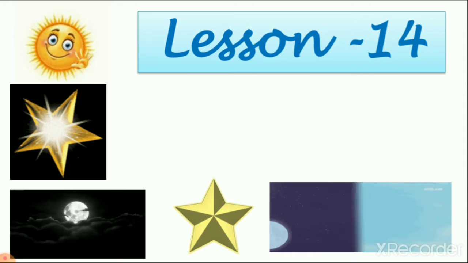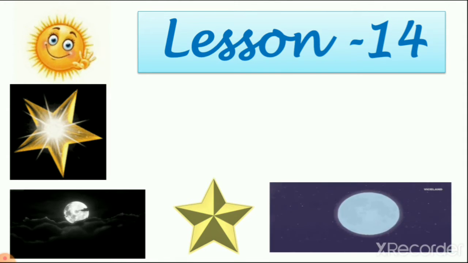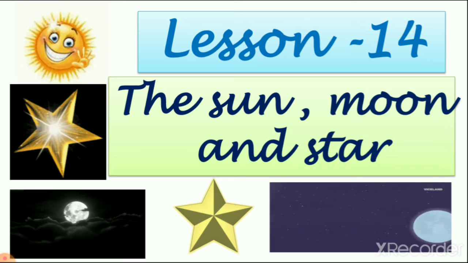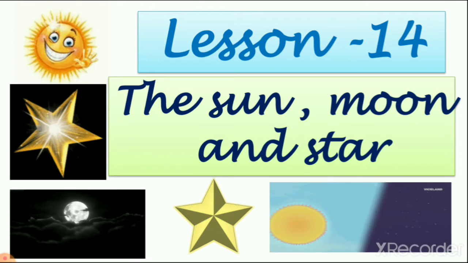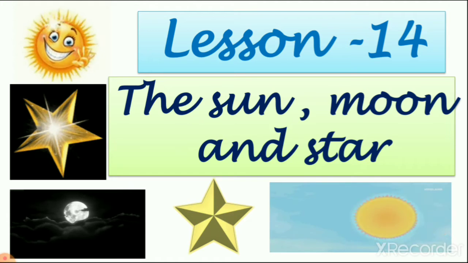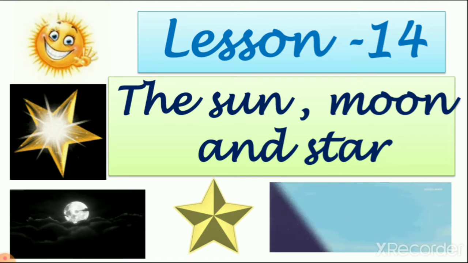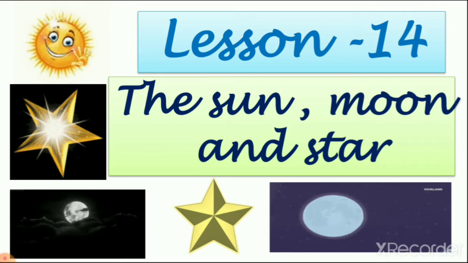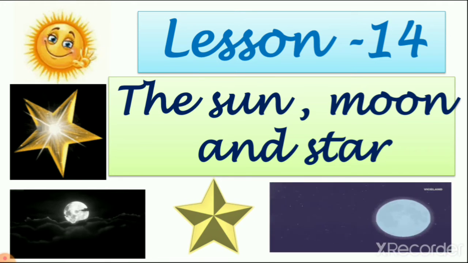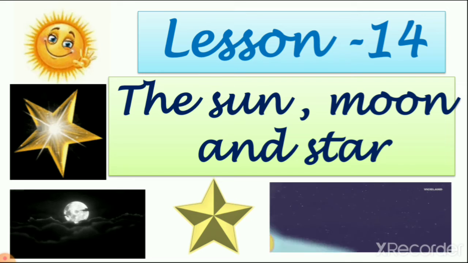And in the last picture you can see the picture of day and night. So today we learn about day and night and how it happens, right? And what is the important thing for all these things. So our lesson number 14 is about the sun, moon and star. We learn about sky also, we learn about sun also, we learn about moon also, and we learn about stars also, right? So let's revise what we learned in the previous lecture, then we start today's topic, right?